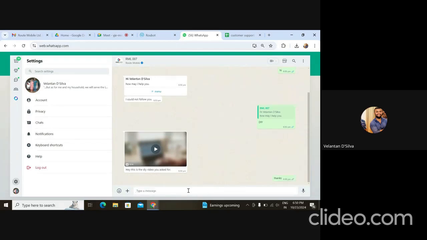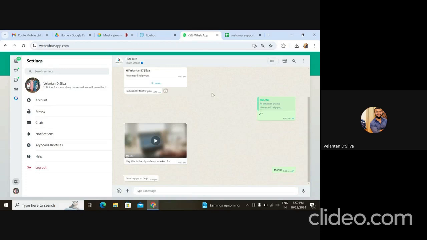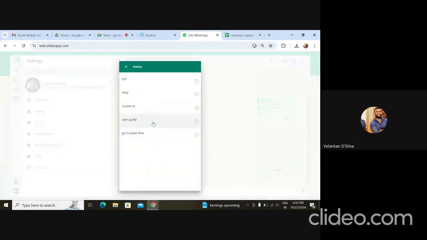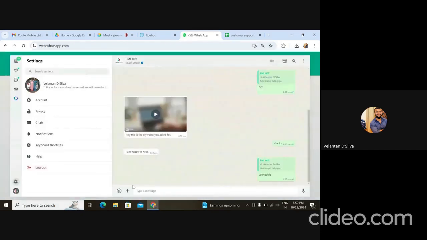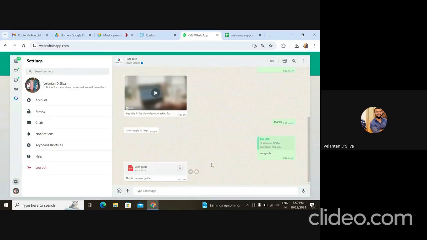I say thanks. So I'm getting a FAQ response. However, if I go back here and select one of these options, it should still get a response from the chatbot. So you saw that the order of the chat flow was maintained, but I could still ask a greeting or something like that and get a response without the order of the chat flow getting broken, right? So this is what FAQs are.